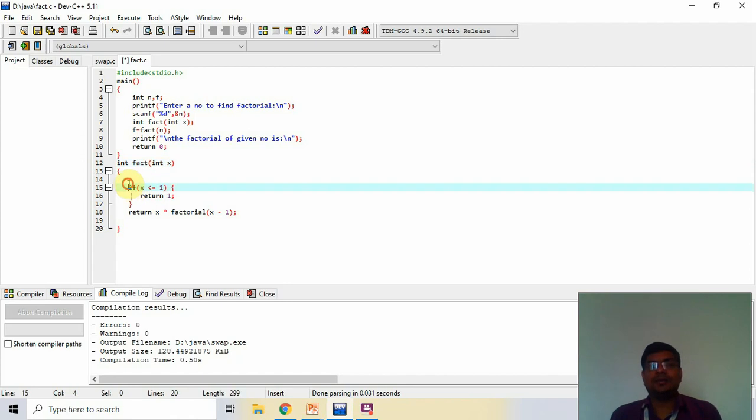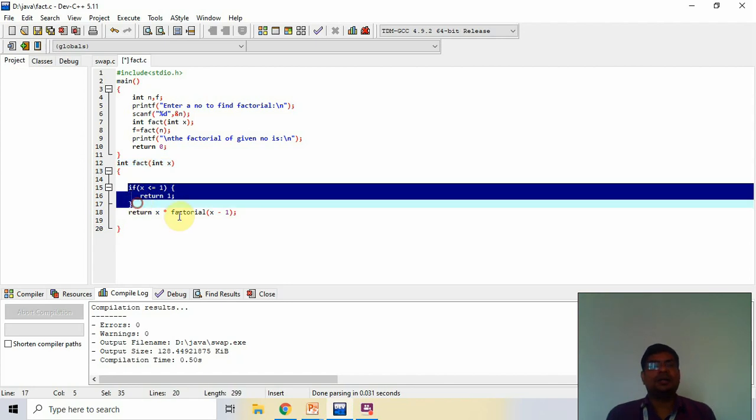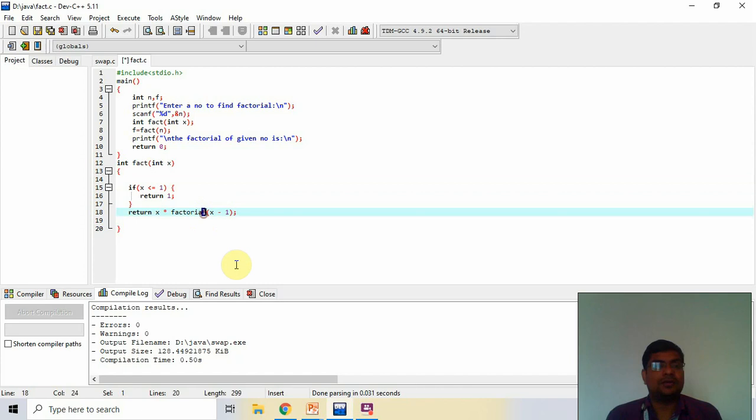Here I give a termination condition. If the value converts into 1, then automatically that function is terminated. The function name is fact. So I pass the value x minus 1.